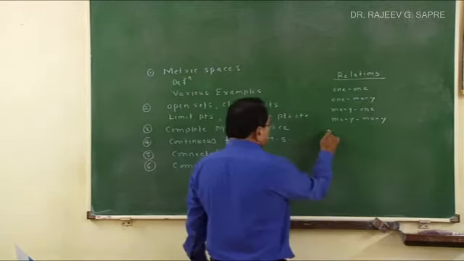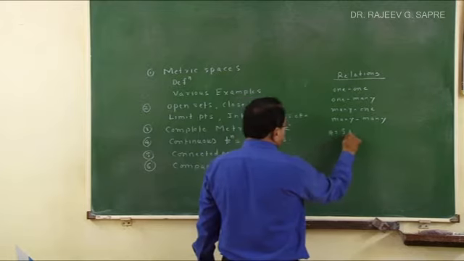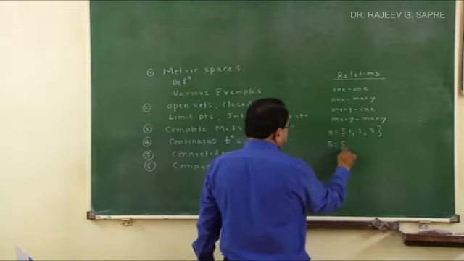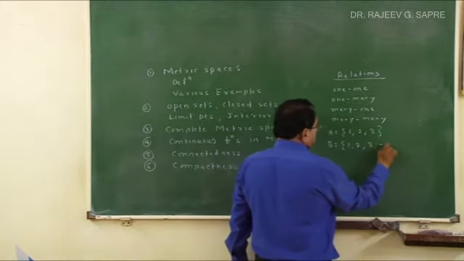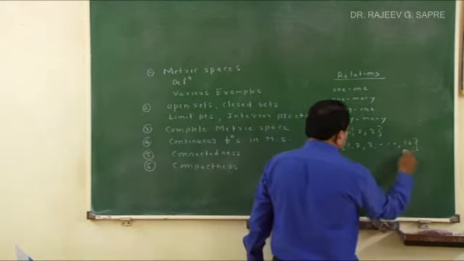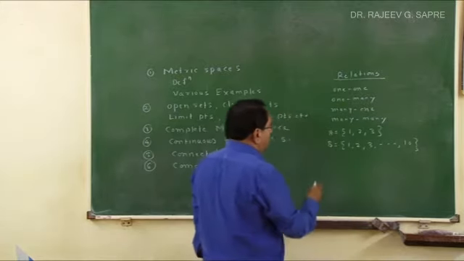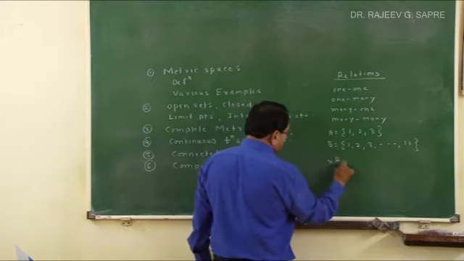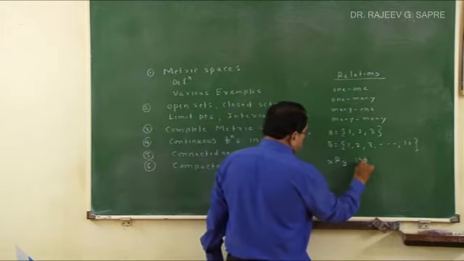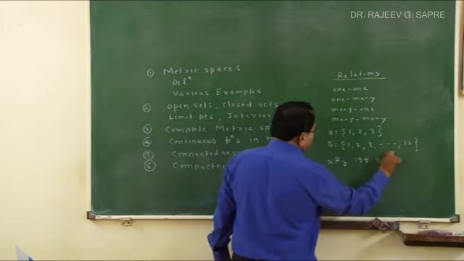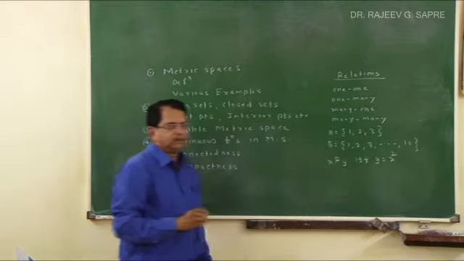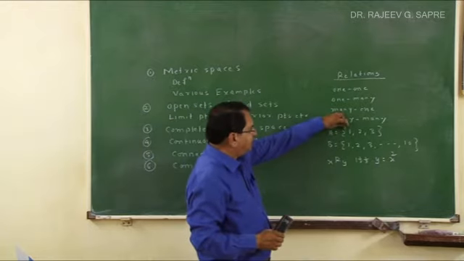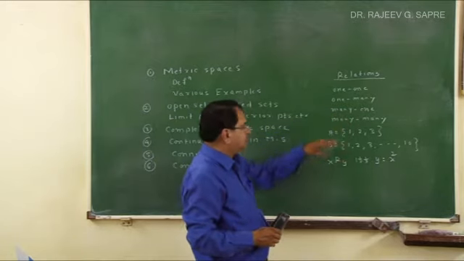Suppose I take set A as the set of elements 1, 2 and 3, and suppose I take set B as 1, 2, 3, etc. up to 10. And then we will define a relation between A and B as X R Y if and only if Y is equal to X square. So this is the relation, this is the formula by which elements of set A will be related to set B. So what will happen?